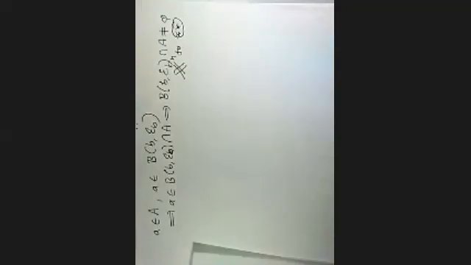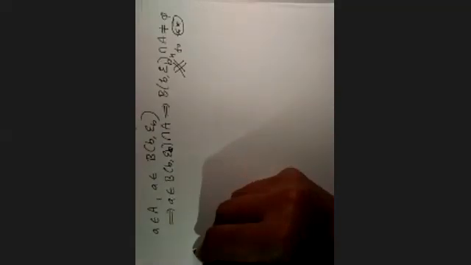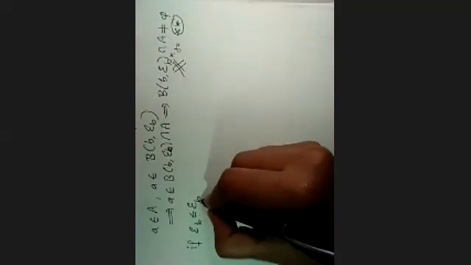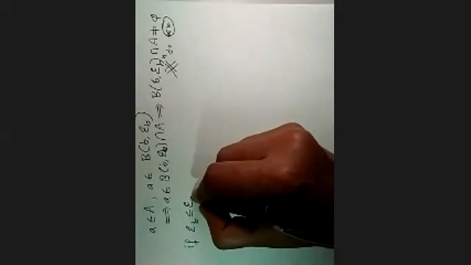Double star. That's a contradiction to double star, right? So therefore, I cannot have epsilon A less than or equal to epsilon B. Now let me take another chance. That is, if epsilon B is less than or equal to epsilon A. So what now? What is the distance?